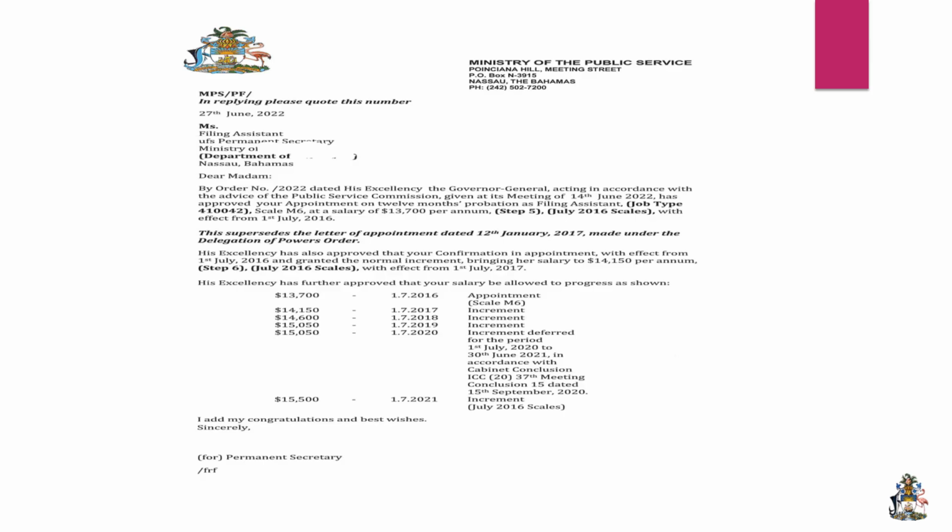You would also see in this letter a progression, what we call a salary progression. The salary progression you see start at $13,700 from the 1st of July 2016. Why this progression is being prepared is, if you look at the very top, the date of this letter is in 2022. So what we do is we would show the individual, this is how your salary progressed from the date you were appointed or the year you were appointed. So the person was appointed in 2016, and it shows the progression currently up to 2021.